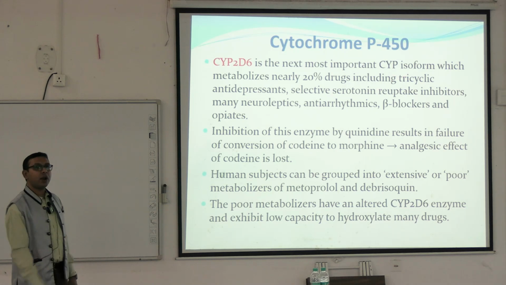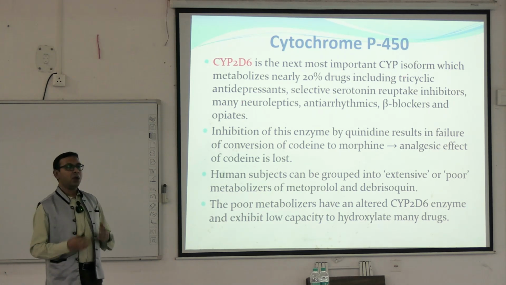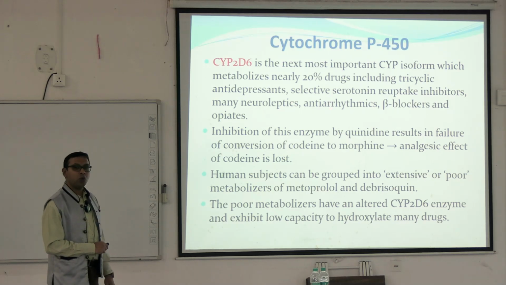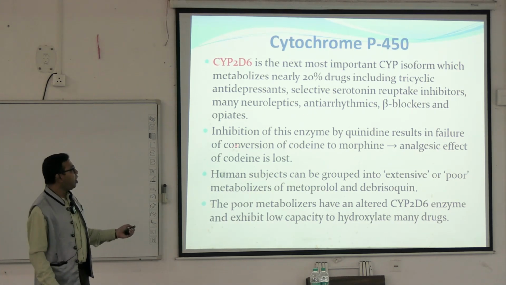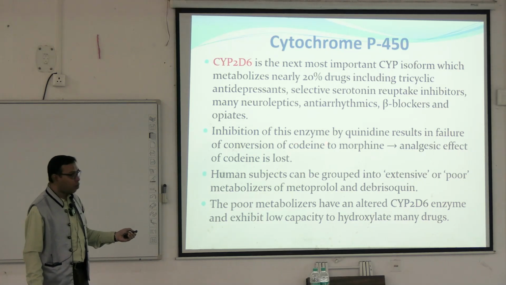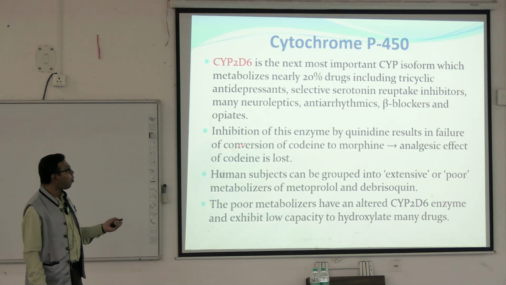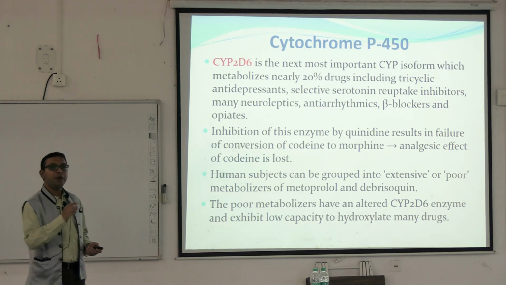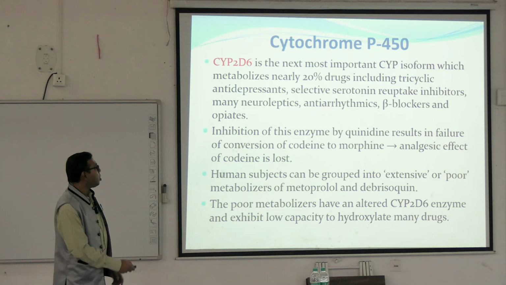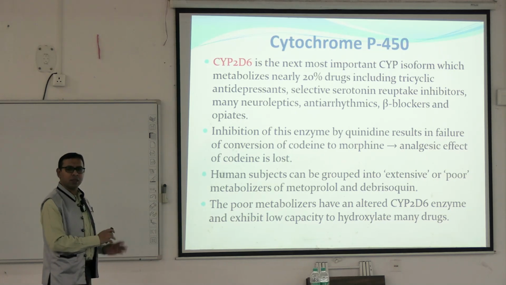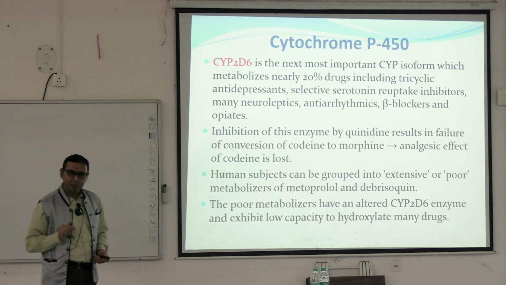Approximately they metabolize different types of tricyclic antidepressants, selective serotonin reuptake inhibitors. We will read all this later. Different neuroleptics, antiarrhythmics, beta blockers, opioids, etc. So if we inhibit this cytochrome P450 enzyme, for example with quinidine, that results in failure of conversion of codeine to morphine. Previously we have seen codeine is converted to morphine, which is the active ingredient. So the analgesic effect of the codeine is lost. This is just an example. For example, we are giving codeine as well as quinidine in the same prescription.